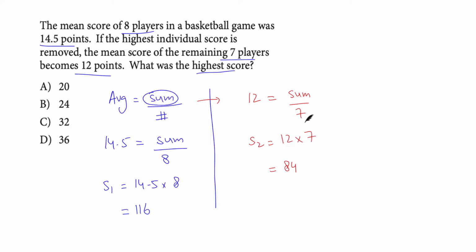Now you need to understand what's happening here. Since the set of 7 scores was made by removing the highest score of the set of 8 scores, the difference between the total of all 8 scores and the total of all 7 scores is equal to the removed score. That means S1 minus S2 should give me the highest score, the removed score. That is 116 minus 84. So the highest score was basically 32. This is our answer, which is option choice C.